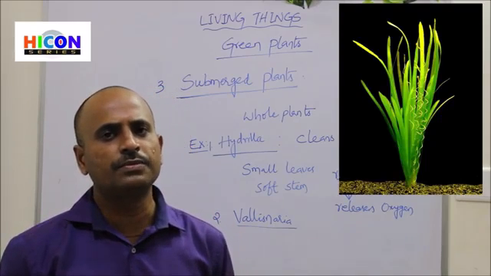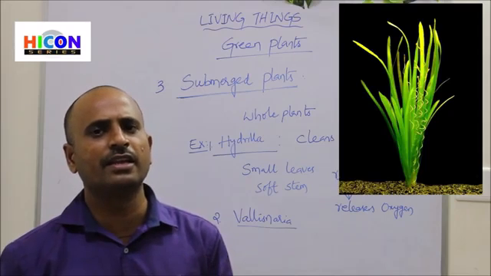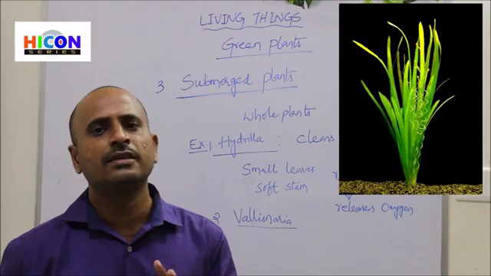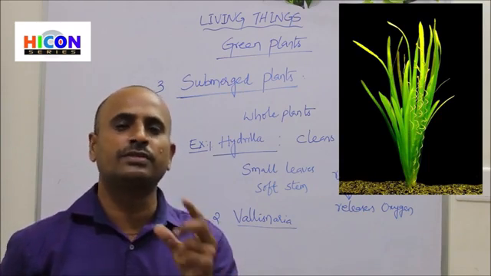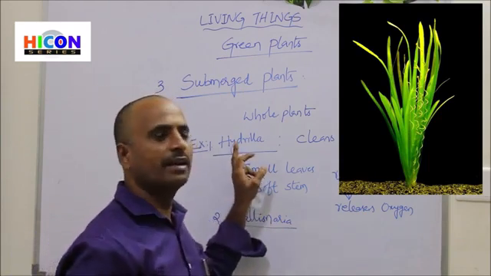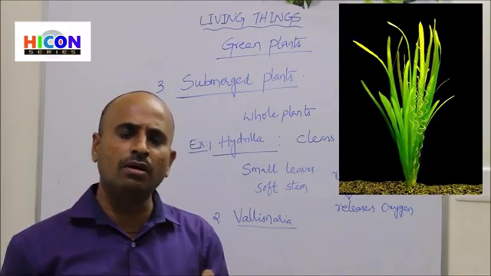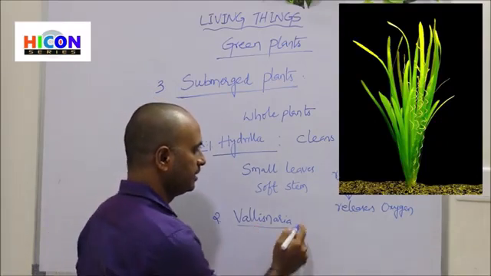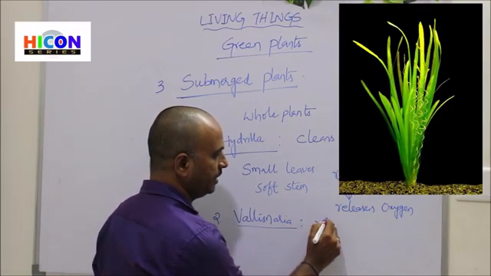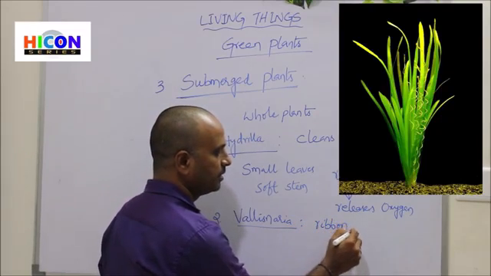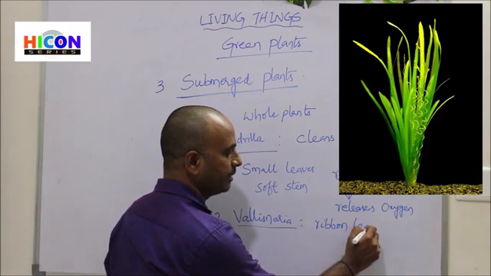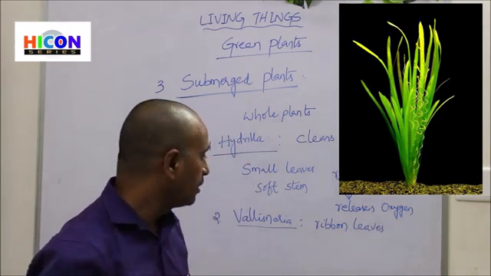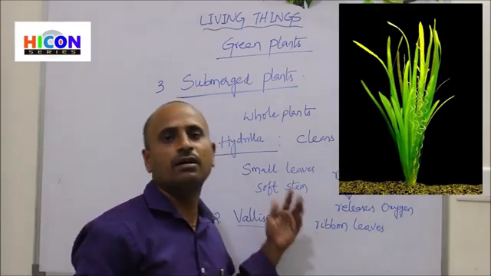If you observe carefully, the Vallisneria plant has ribbon-like leaves, whereas the hydrilla plant has very small leaves. That means the leaves are in ribbon-like shapes, and the leaves are very long.